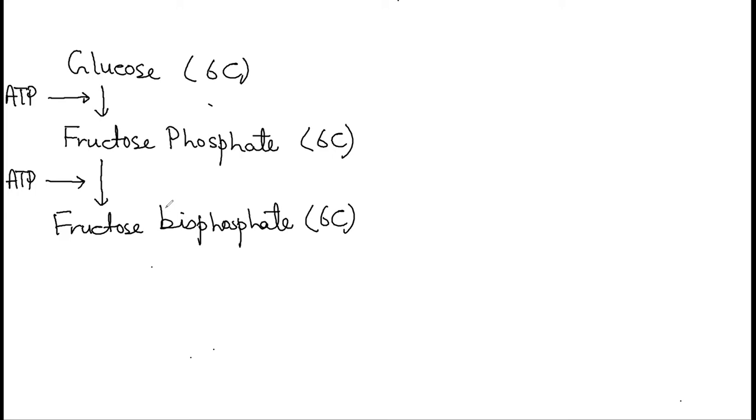Actually, it is fructose 1,6 bisphosphate, because the second phosphate group attaches to carbon number 1. But once again, it's not the requirement of the syllabus that we mention 6 and 1 and all that. So actually, both these processes are processes of phosphorylation.